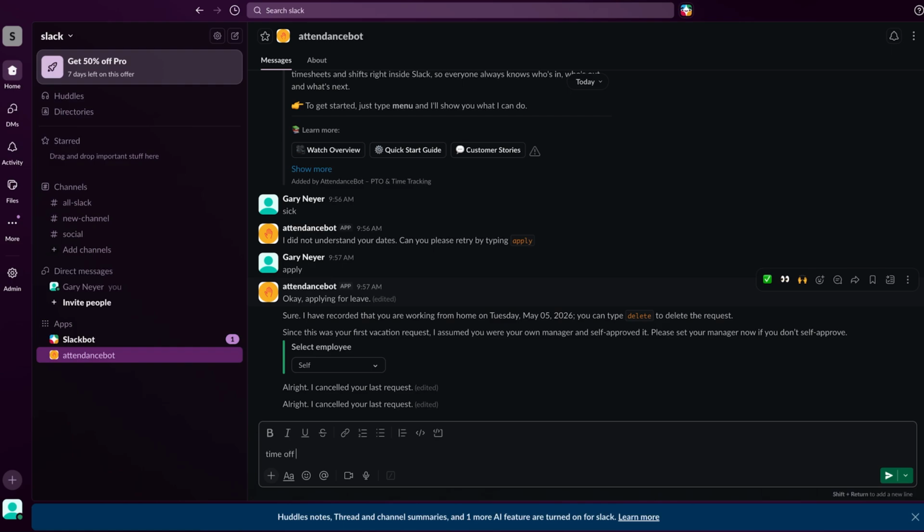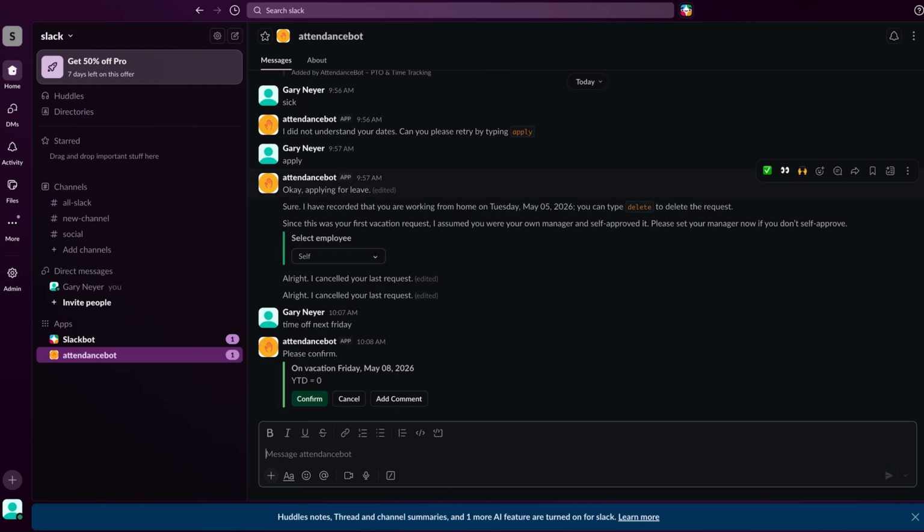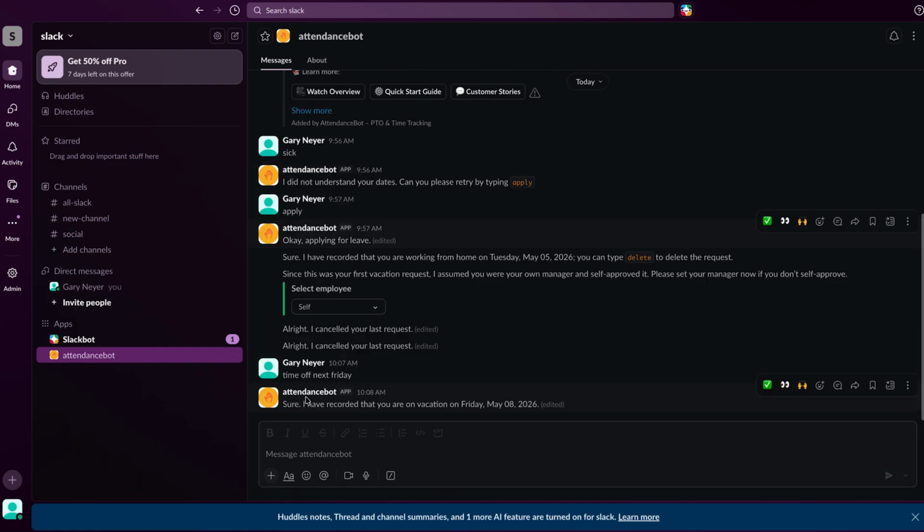And along with that, it's extremely conversational as well. Employees can just type what they need, and AttendanceBot will interpret it, ask questions if it needs to, and once it's okayed, it'll be routed to the person that needs to approve it.